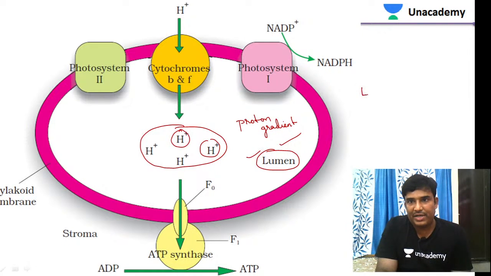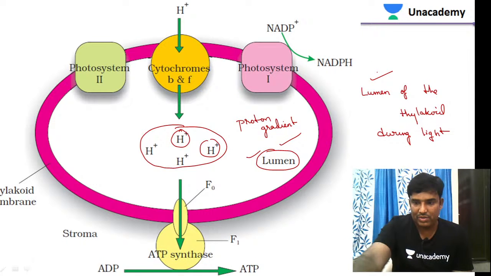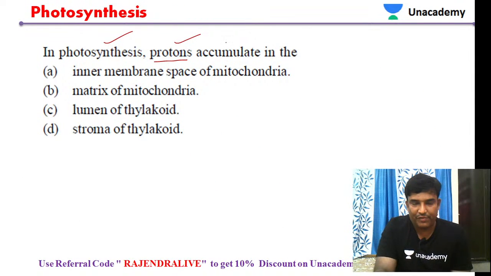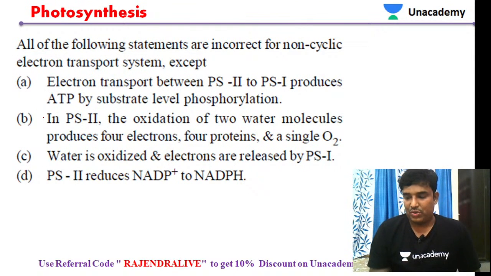So protons are accumulated in which place? They are accumulated in the lumen of the thylakoid. So the protons are accumulated in the lumen of the thylakoid during the light reaction. During the light reaction, the accumulation of protons takes place in the lumen of the thylakoid. Based on that, let us answer this question. In photosynthesis, protons accumulate in the lumen of the thylakoid. So let's move to the next question.